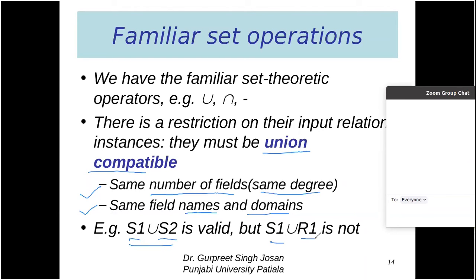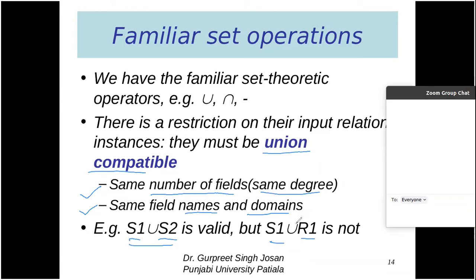But S1 and R1 are not union compatible. R1 is a table about reservations. R1 contains the columns SID, BID and date, and BID and date are not available in table S1. So they do not have the same number of fields, and their field names and domains are also not the same.